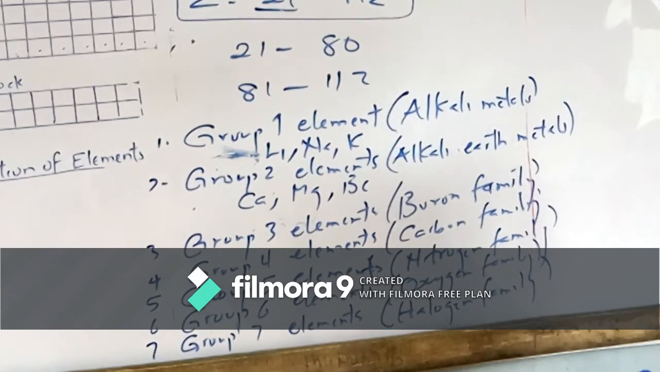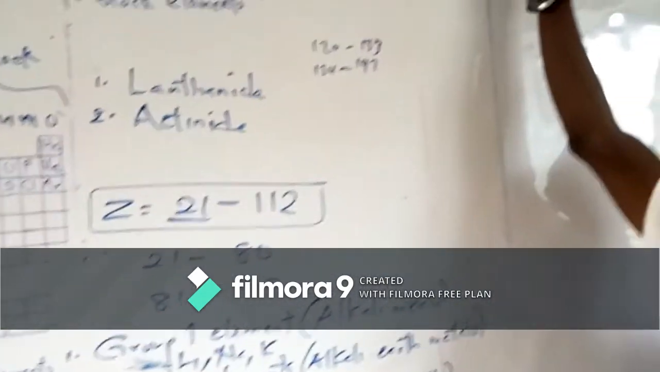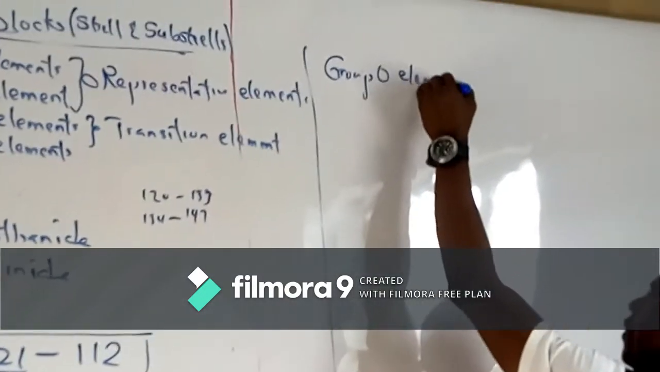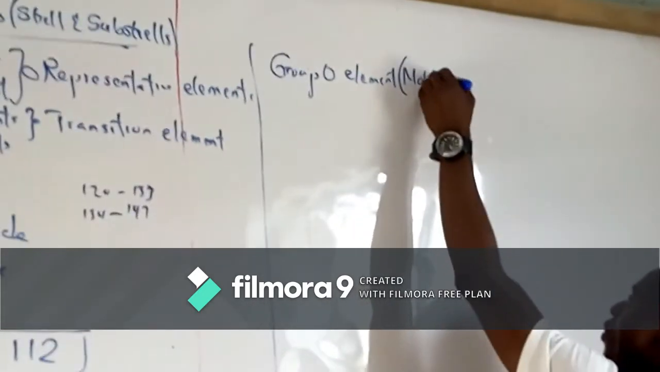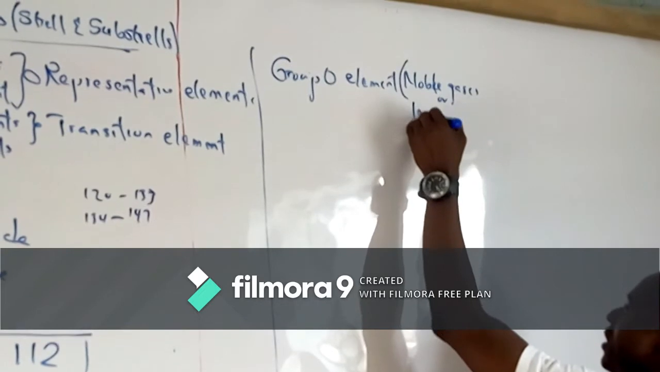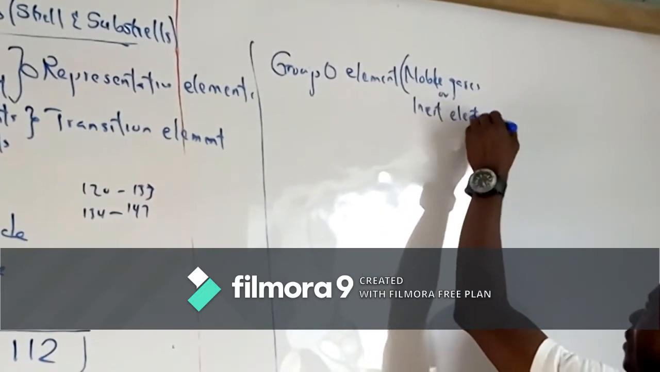And lastly, we have group O. Group O elements are called the noble gases or inert elements. Inert means inactive.